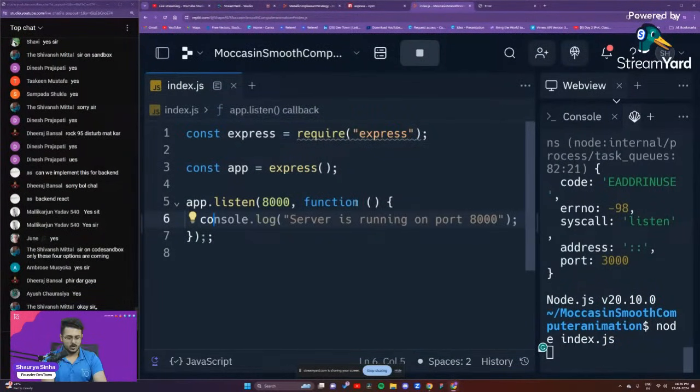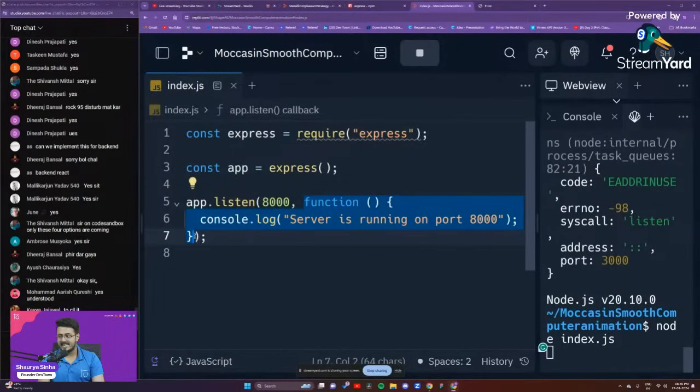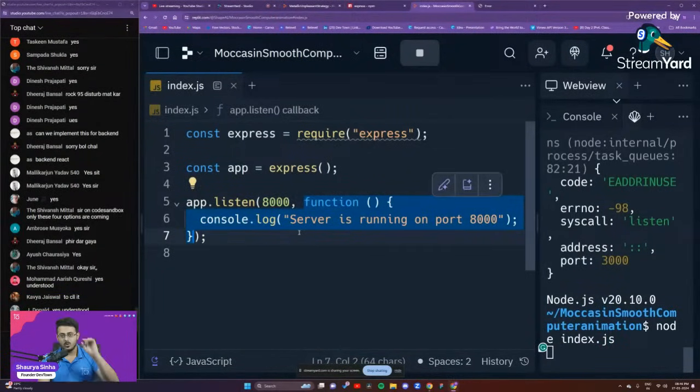So I want to do console.log server is running on port 8000. That's it. That is what I wanted to do. Are you guys able to understand this? Please let me know. This is what we call an anonymous callback function, guys. This function will only get executed if the app successfully starts listening on the port 8000.